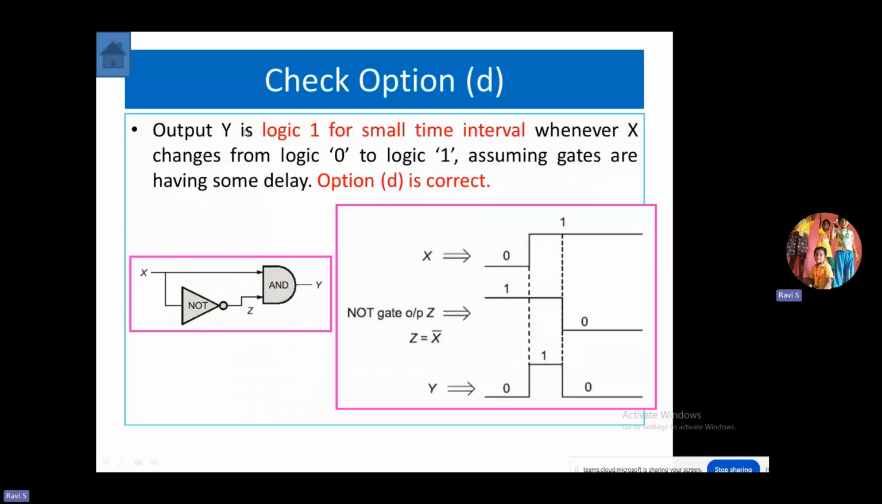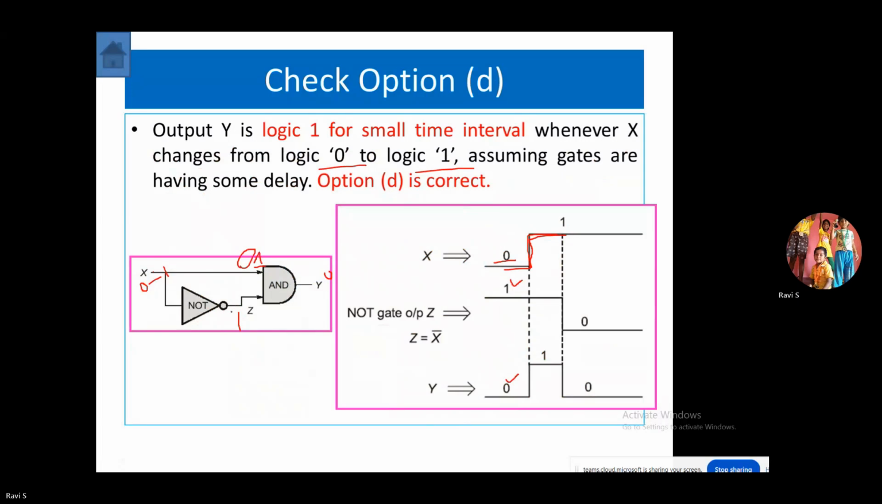The final option we are going to verify is that output is logic 1 for a small time interval. That means a logic 1 transient takes place when the input changes from 0 to 1. So let us consider that the input is at 0 and instantaneously changes to 1. What happens to the NOT gate? When it is 0, this must be 1. And because one of the inputs is 0, your output is going to be 0 only. So for this 0-1 combination, the output is 0. For a moment, it changes to 1. So from 0, the input changes to 1. The change to 1 takes place immediately here, and is reflected here.